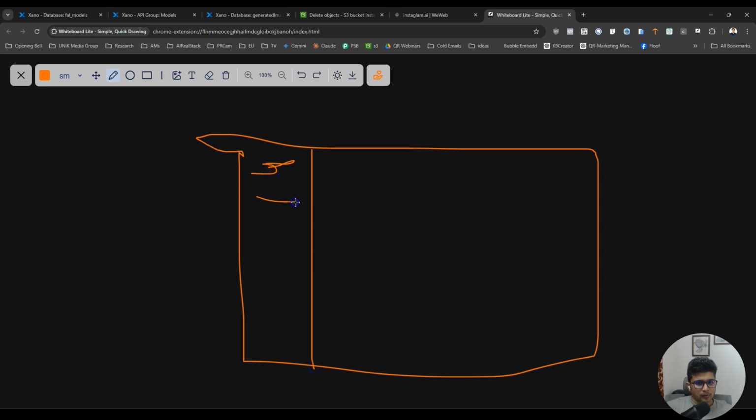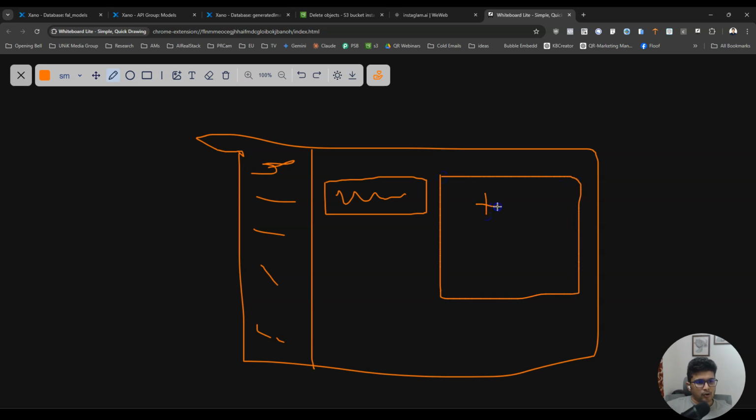We have our logo, we have our menu, and so on. I don't need this to be a section, but there will be a box where they can type in the name of the model. On the right side they will have an upload button where they can keep uploading images. The more images the better. And at the end we'll have a button that says generate. All right, so that is what we're going to do.